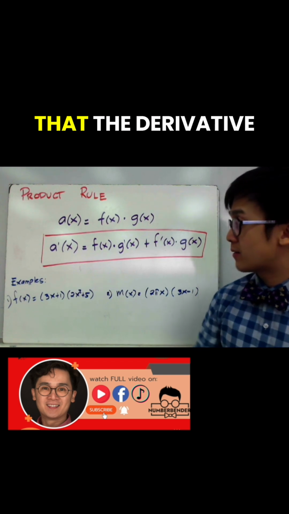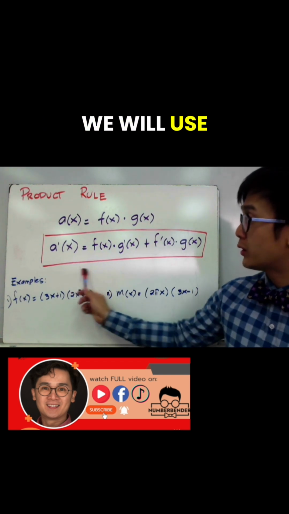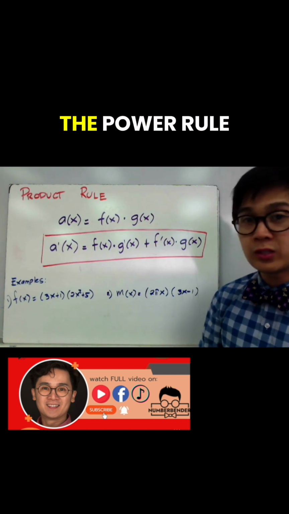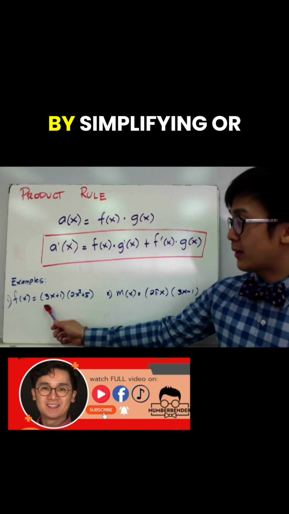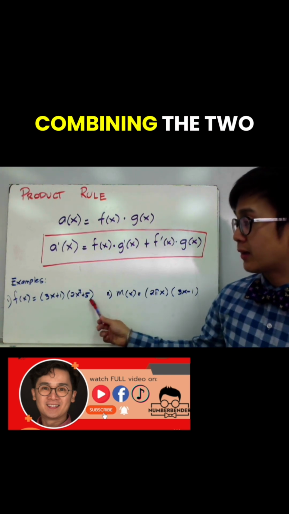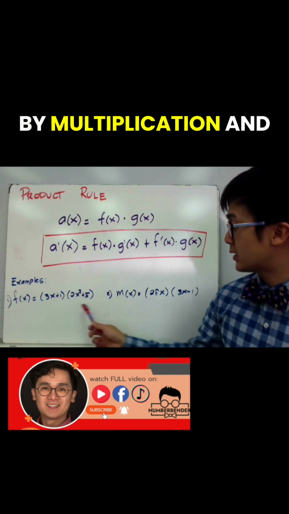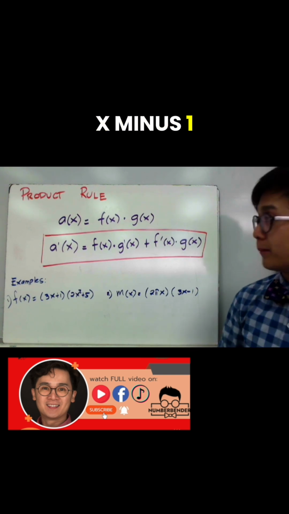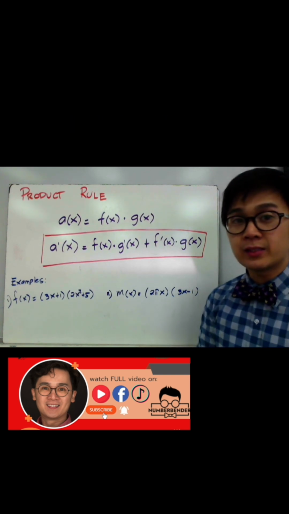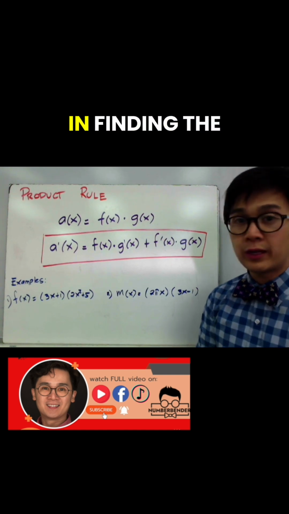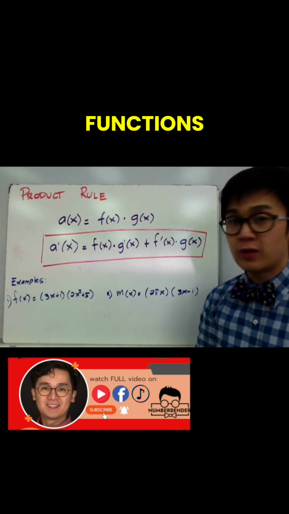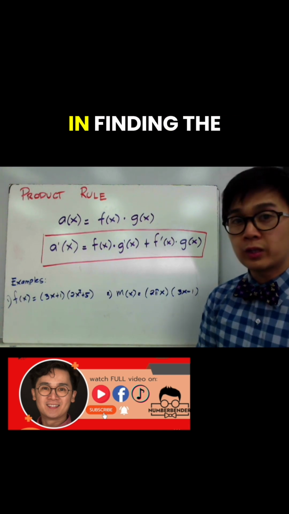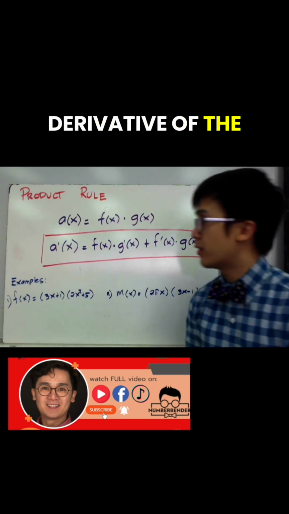Now to find the derivative of these functions, we will use the product rule, or sometimes we can also use the power rule by simplifying or combining the two binomials by multiplication and by distributing this 2 pi x to our 3x minus 1. However, in some instances, we really need to use the product rule in finding the derivative of some functions. So let's have some examples on how we use the product rule in finding the derivative of the function.